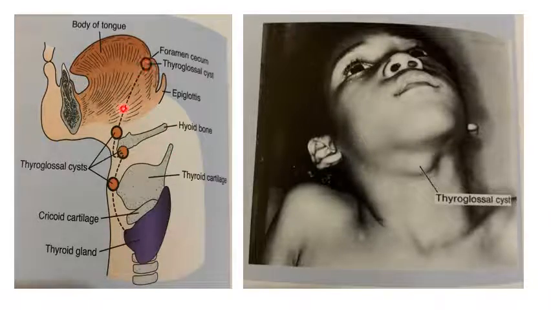Now, these are the various positions of the thyroglossal cyst. Most commonly, it occurs in the region around the hyoid bone. This is a lingual thyroglossal cyst near the hyoid bone, and this is at the thyroid cartilage. Now, this picture shows the thyroglossal cyst present in the midline at the position of the hyoid bone. This is the most common position of the thyroglossal cyst.